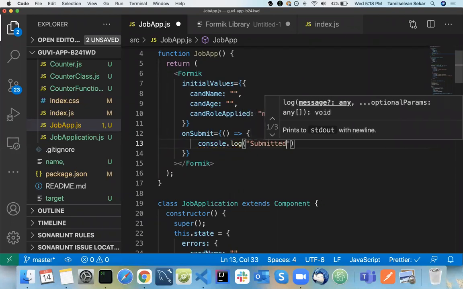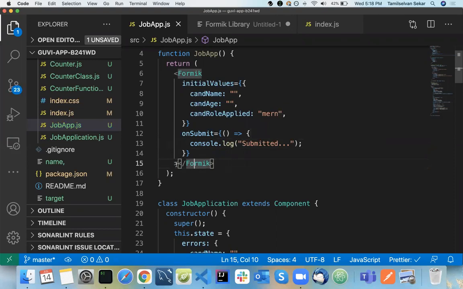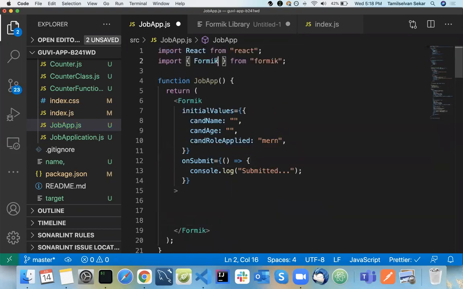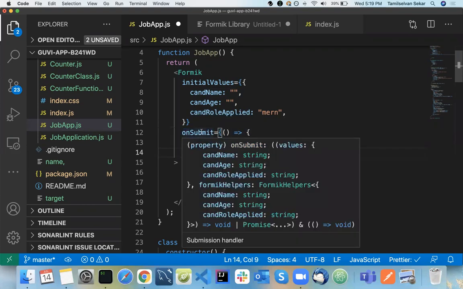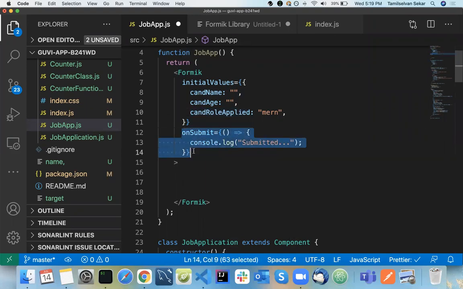So simple. What we have done here, I took the Formik library, and inside the Formik library there is a component called Formik. I just use that component. It takes three things as properties. For now, I am explaining two things: initial values and onSubmit. Initial values mention all the form fields: candidate name, candidate age, and candidate role applied. And onSubmit, whenever you submit the form, will call this particular function.